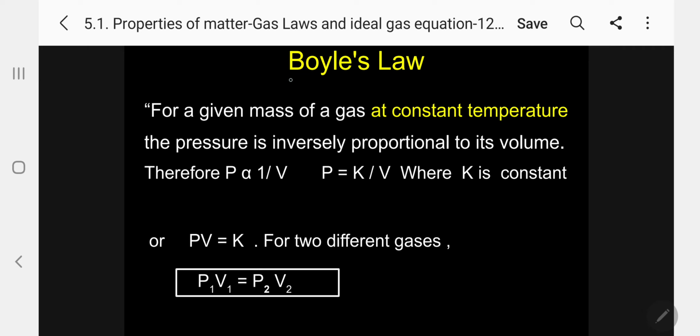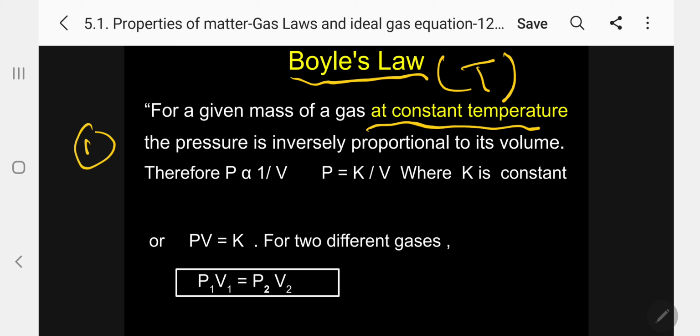What is Boyle's law? I can define it in 2 ways. One statement: for a given mass of a gas at constant temperature, the pressure is inversely proportional to its volume.